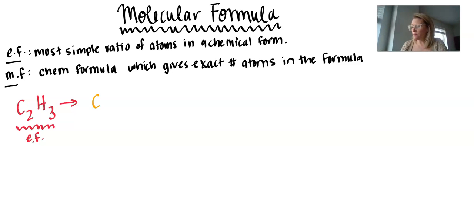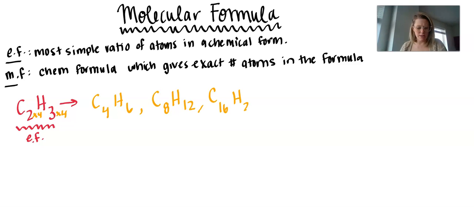So, for example, C4H6 could be an example. Let's do C8H12. So how do I get to these? Well, if I'm multiplying this by 4, then I would have to multiply this by 4 to get to this value. C16H24, C6H9. These are all examples of possible molecular formulas.